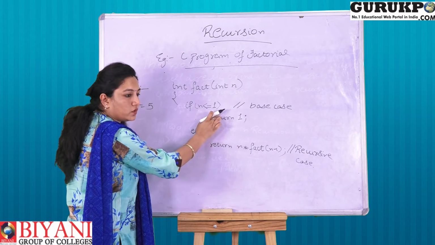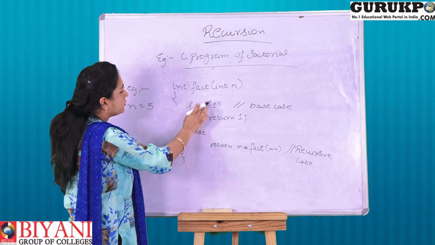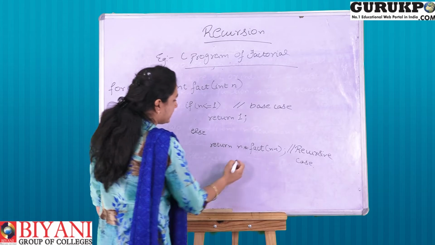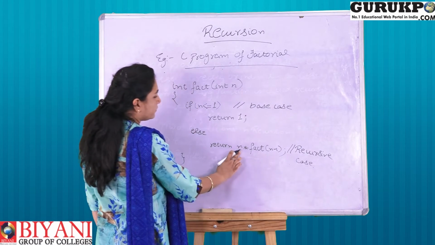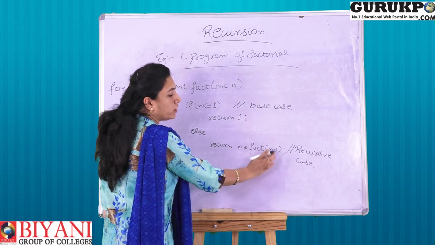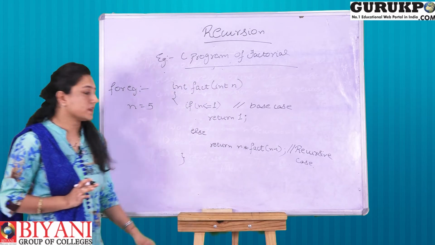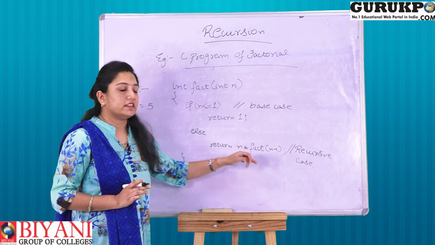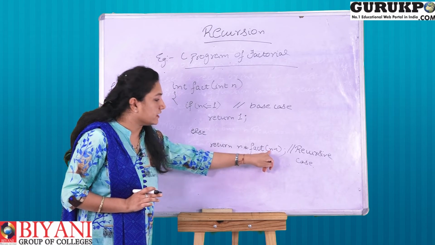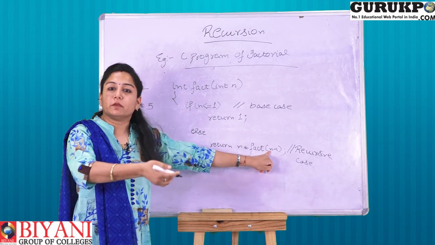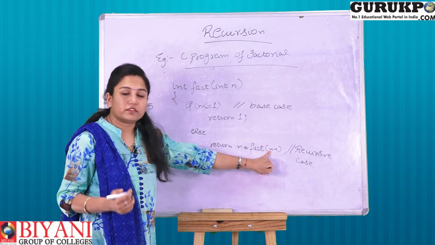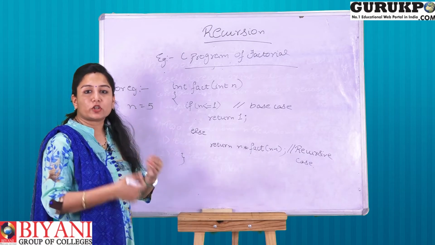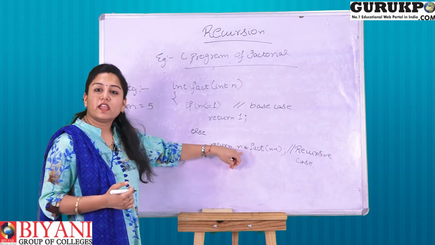If n is less than or equal to 1, then it is false, so it will go to the else condition. In this, n is equal to 5, and 5 into fact of n minus 1. That means now it will be called repeatedly. The value of n will be repeatedly decremented by 1, and it will automatically be stored in n.